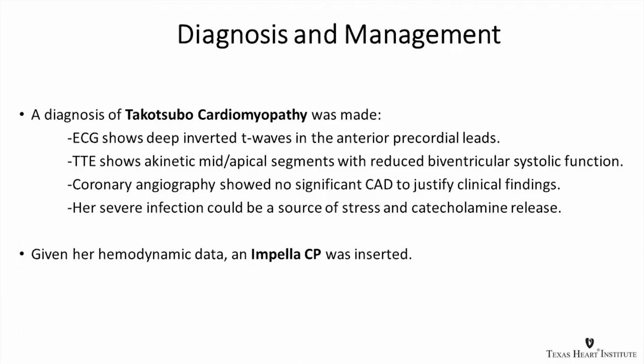So at this point, to summarize the case so far, we have a patient here who had no prior cardiac problems, came to us 5 days into her visit and basically presented with acute cardiogenic shock. And she at least had LV failure, probably BiV failure at this point, with elevated filling pressures, and she was on 3 pressors. So we kept her in the cath lab, the left heart cath and right heart cath done at the same time, and placed an Impella CP.